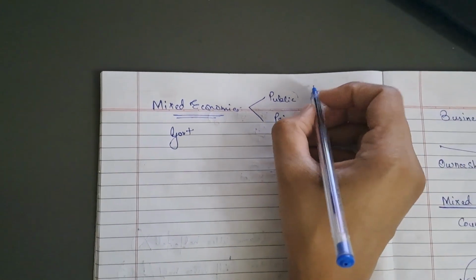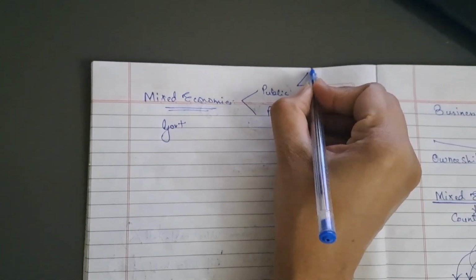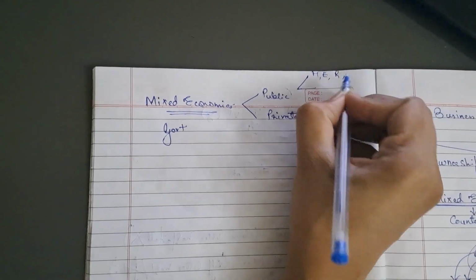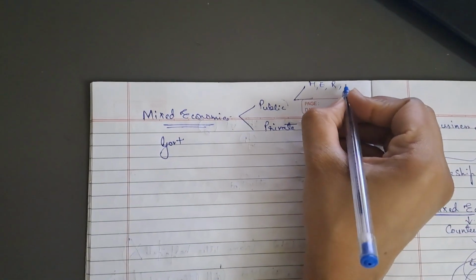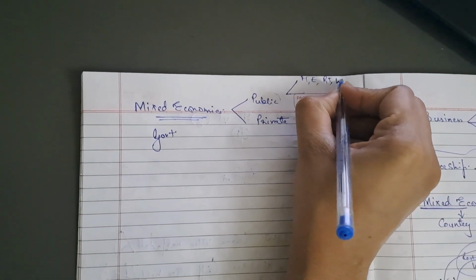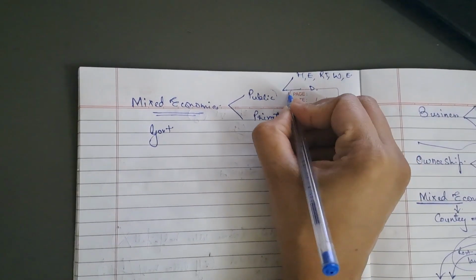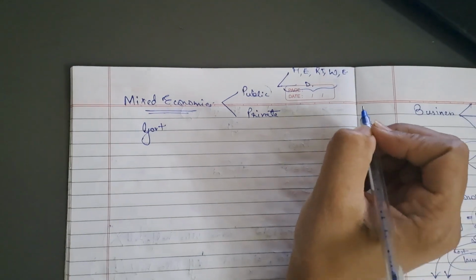Public sector businesses, which you are already aware of, are the health system, the education system, the roads and transport system, water, electricity and defense. All of this falls under the category of the public sector.